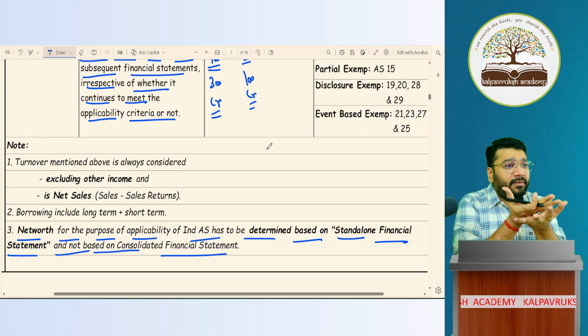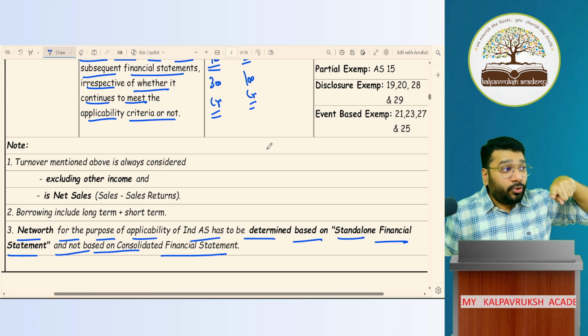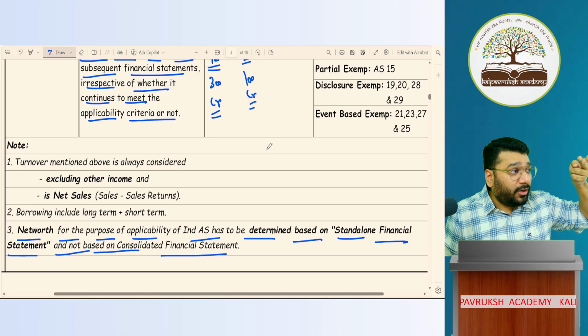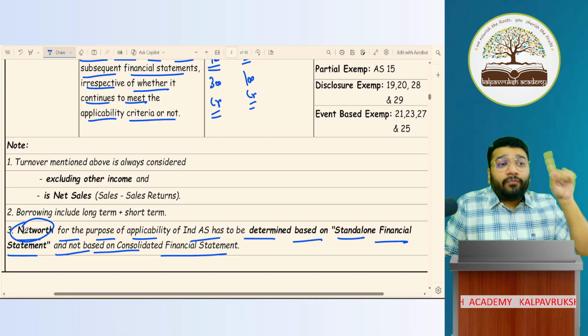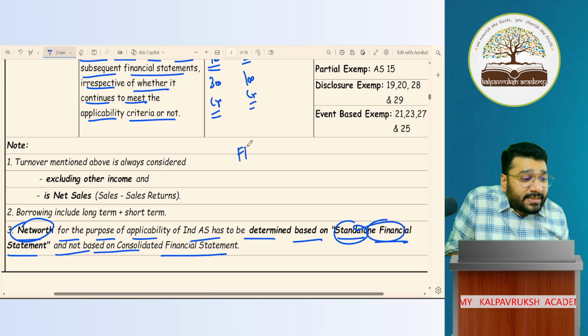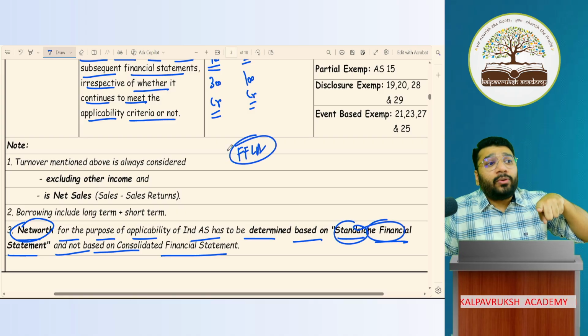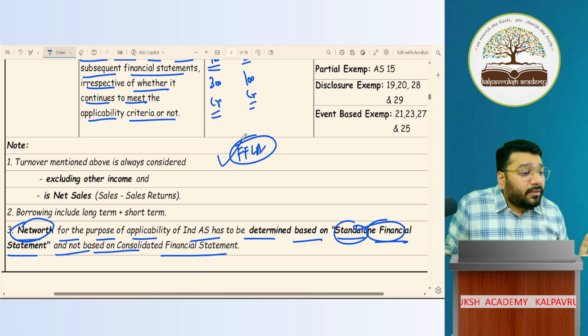So when you merge it, you'll get a revised net worth. Will you take that net worth to decide whether the criteria of net worth 250 crores is crossed or not? Will you take that into consideration? No. When you see the net worth criteria, you have to check the net worth of the standalone financial statement. So FFLA's net worth has to be calculated using the balance sheet data of independent FFLA.